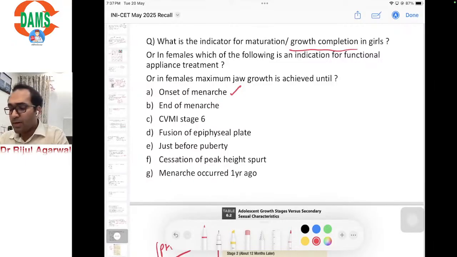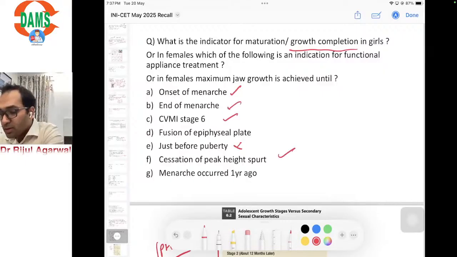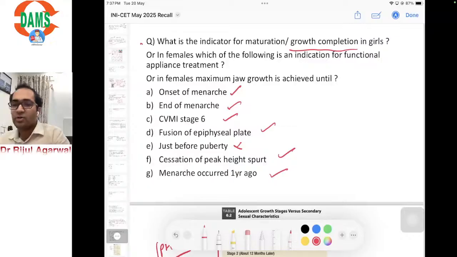Fusion of epiphyseal plate just before puberty, no. Cessation of peak height spurt, yes. So A, B, C, D, F and G except E, if the first variety of question came and these were the options. These are all indicators for maturation or growth completion in girls.